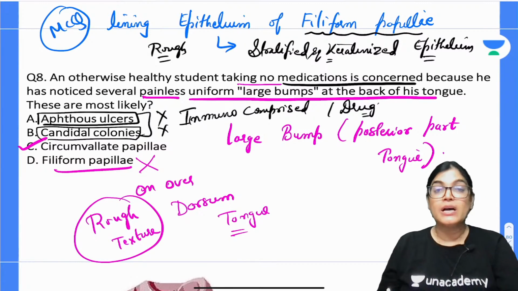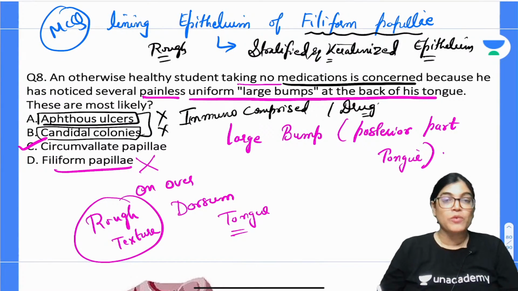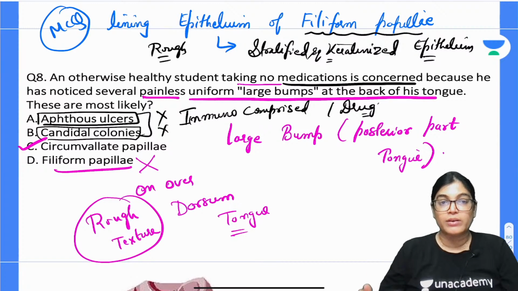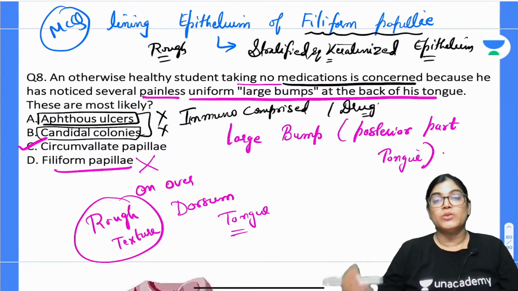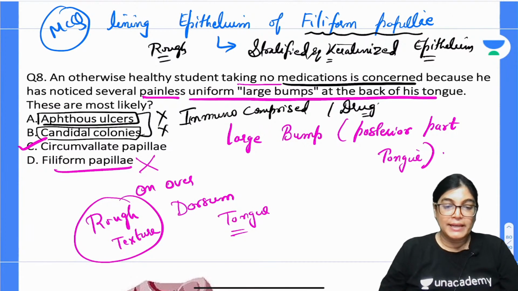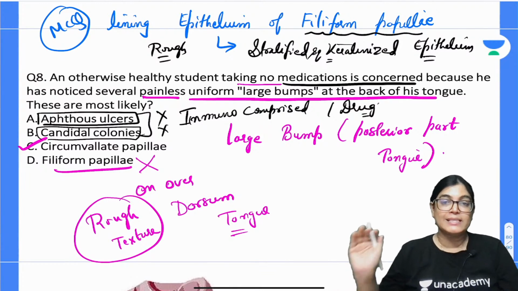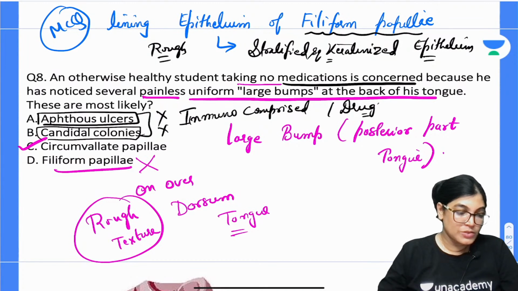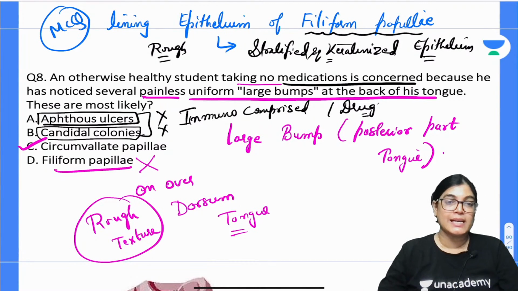Such a history was not provided. The patient is perfectly alright, not immunocompromised, not suffering from any illness or taking any medications. So we will go with C as the correct answer.